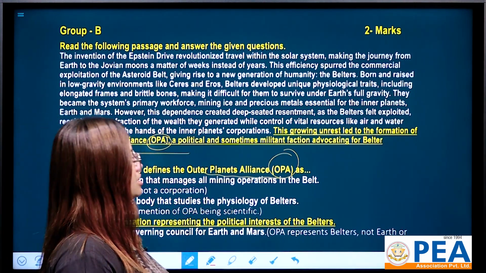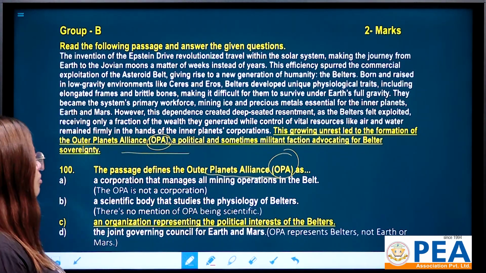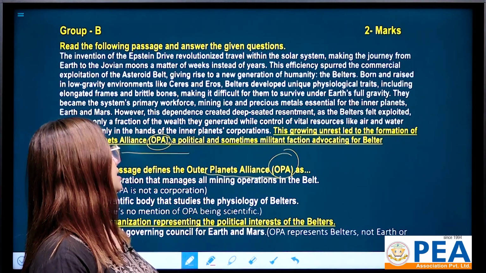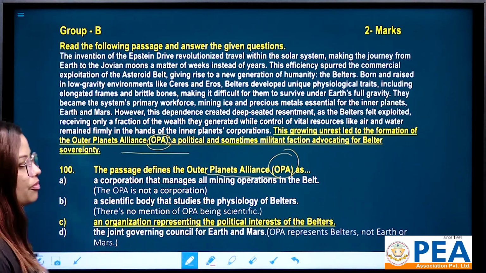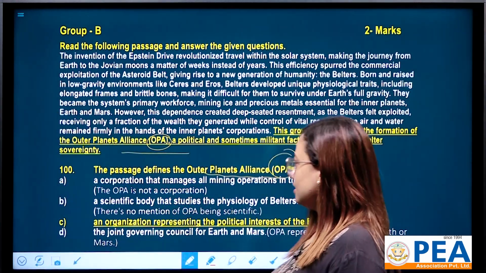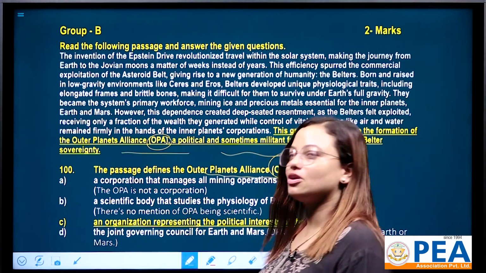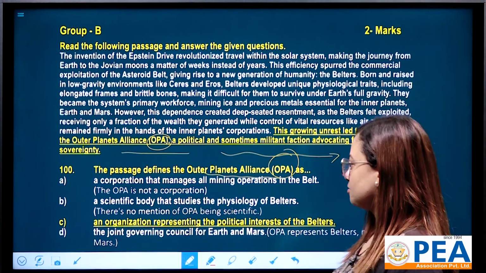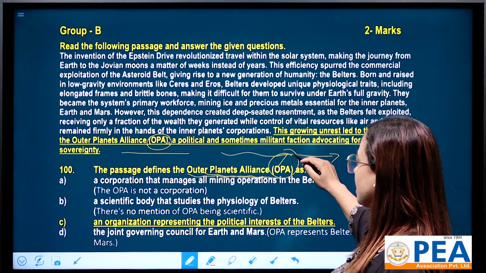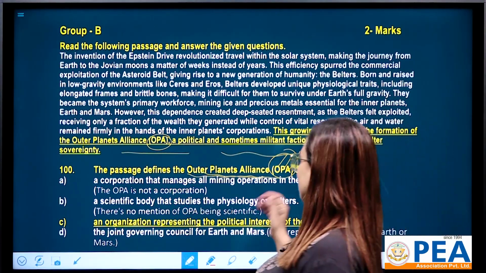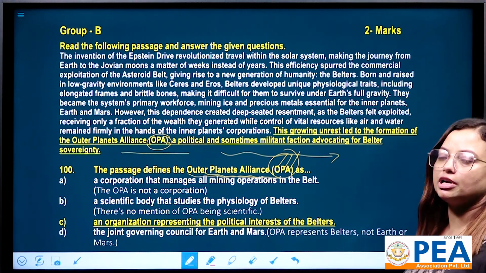This growing unrest led to the formation of the Outer Planets Alliance, OPA, a political and sometimes militant faction advocating for Belter sovereignty. If you read this line, you can easily get the answer, and the answer is none other than number C. The passage defines the OPA as an organization representing the political interest of the Belters.